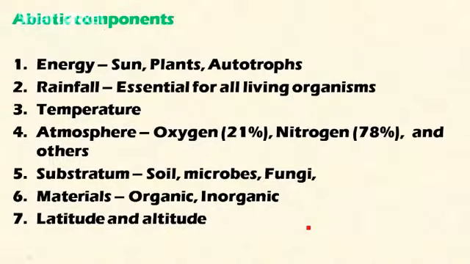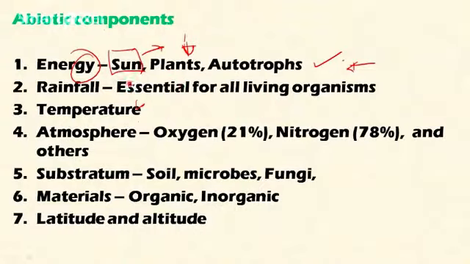Let's discuss in detail the abiotic components, that is, the non-living components of the ecosystem. The first among these is energy. Every organism on the earth needs energy. The sun is the primary source of all energy on the planet. With the help of the sun's energy, plants produce their own food through photosynthesis, and so they are called autotrophs. Along with plants, some bacteria and blue-green algae have the capacity to produce their own food with the help of sunlight. This is an important abiotic factor.